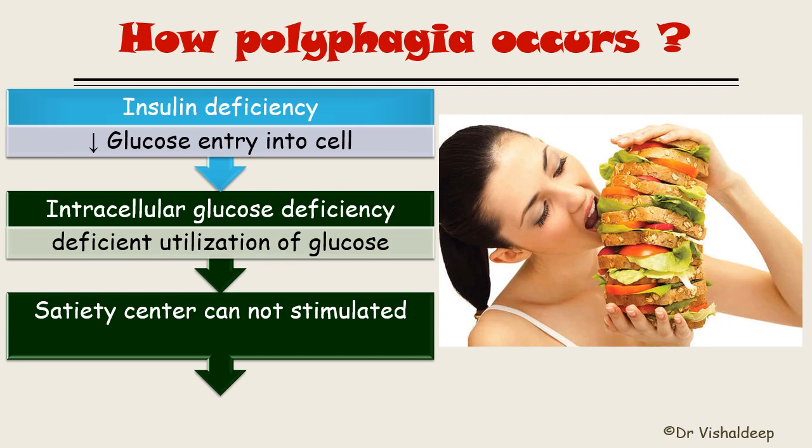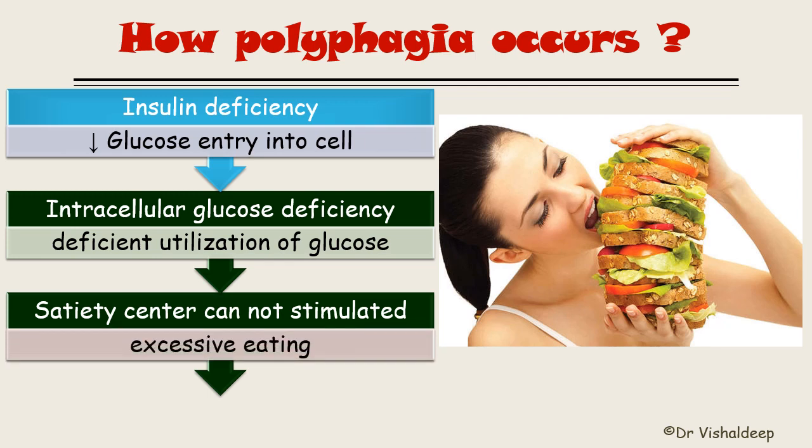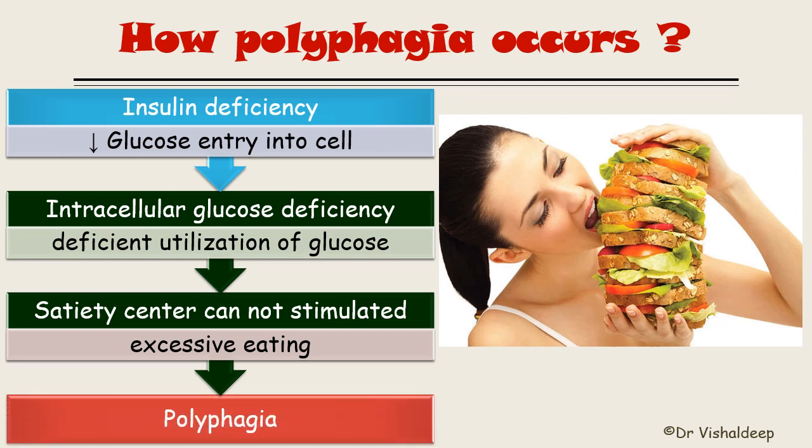Now where is the satiety center? The satiety center is actually present in the ventromedial nucleus of the hypothalamus. So both the satiety center and the thirst center, the feeding center, all the centers are present in the hypothalamus. The satiety center is present in the ventromedial nucleus of the hypothalamus, and the hunger center is situated in the lateral hypothalamus. So once the satiety center is not stimulated, excessive eating will occur. That excessive eating is known as polyphagia.